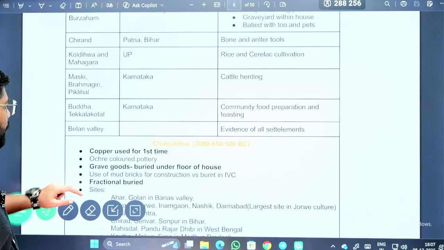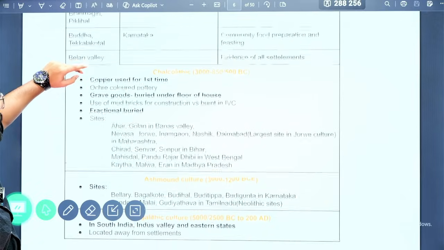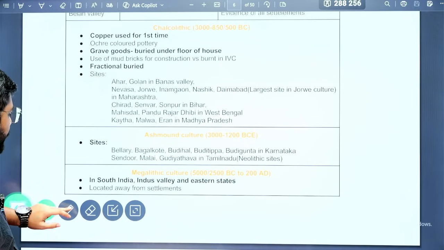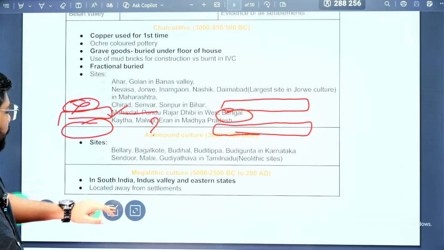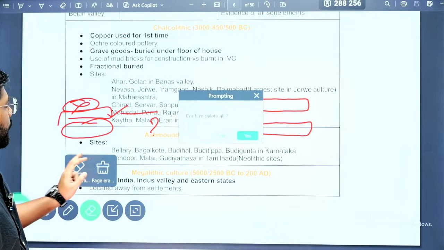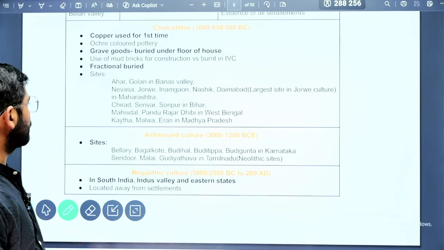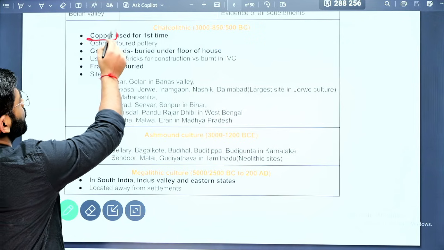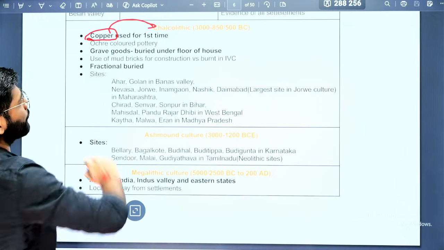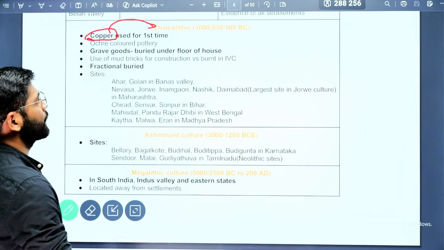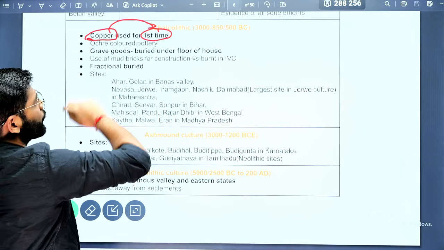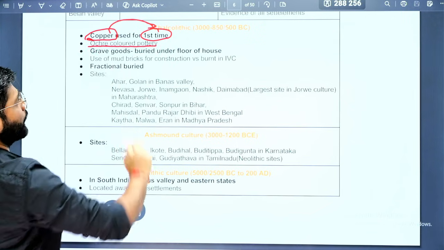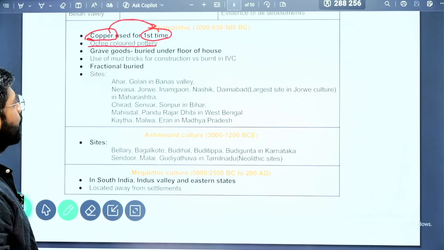Okay, next phase we see is the Chalcolithic, however you pronounce it. The most important feature of this Chalcolithic period is the copper use. The name Chalcolithic came from copper. So it is the first time copper was used in a particular period. Second is the important ochre colored pottery, which emerged in this particular period.